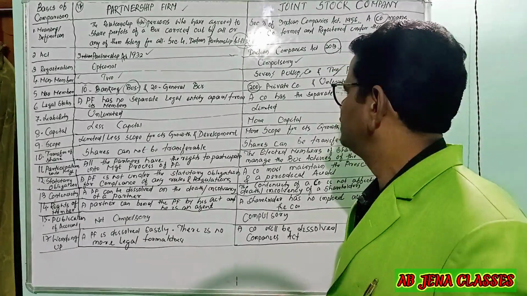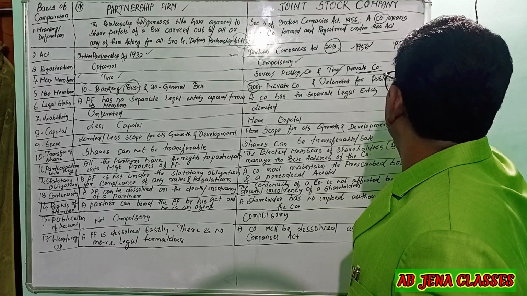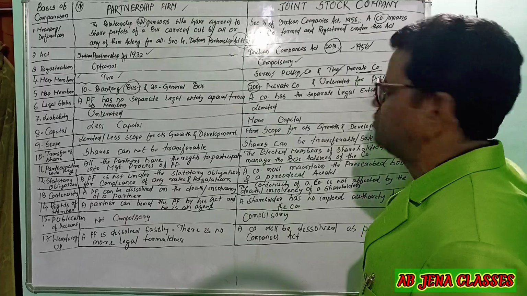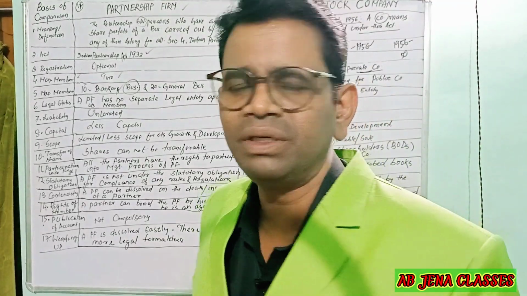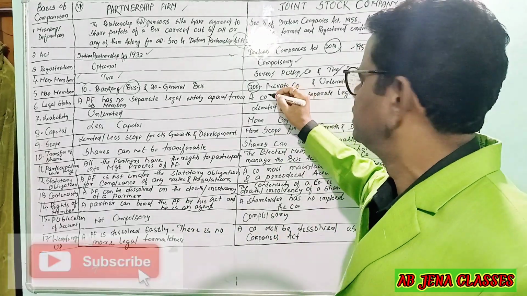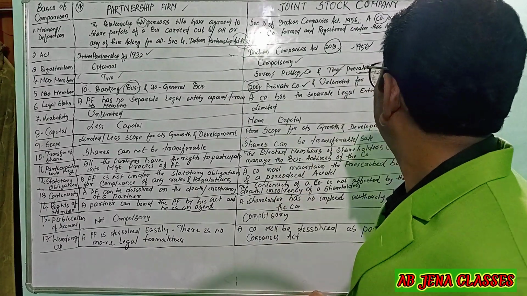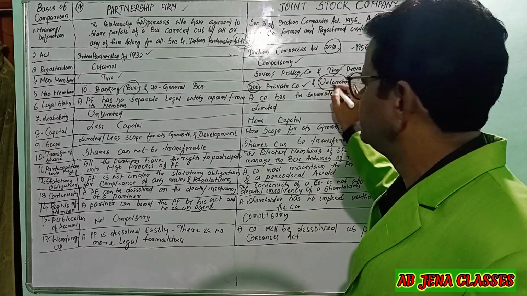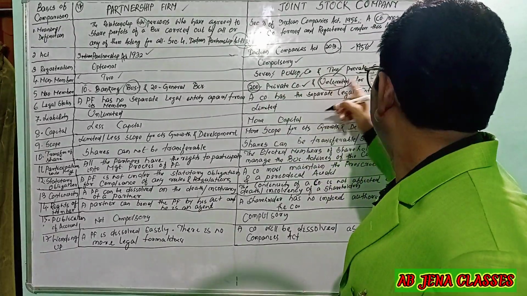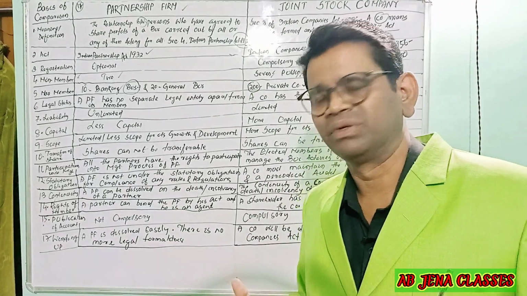has been enhanced. As per the Indian Companies Act 1956, the maximum number of members was 50. Now it has been increased to 200. So 200 is the maximum number of members for a private company. For a public company, it is unlimited. It's very vital: the maximum for a private company is 200, whereas for a public company it is unlimited. Even one share, one member, is allowed.